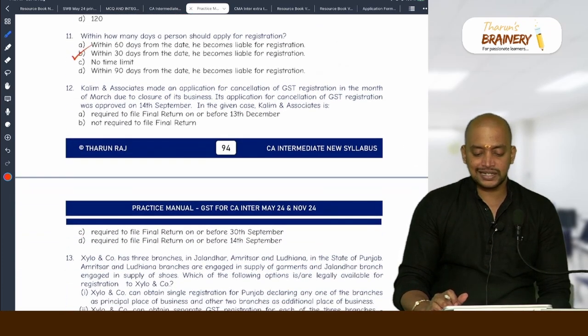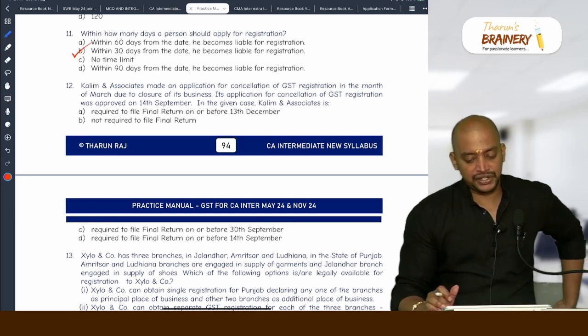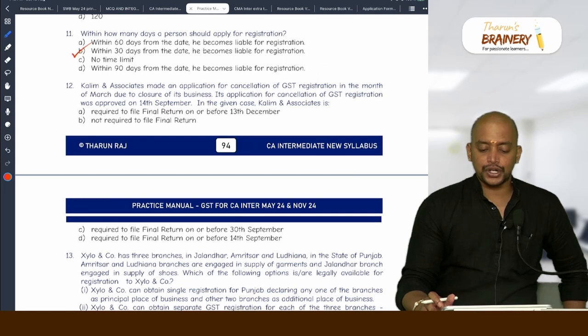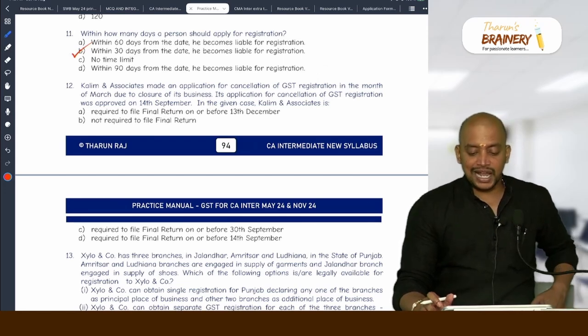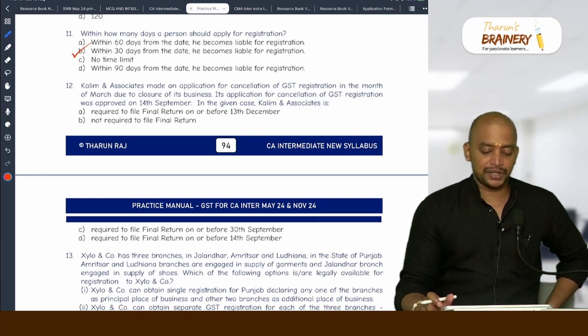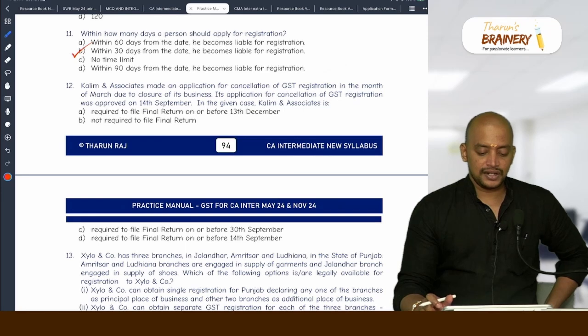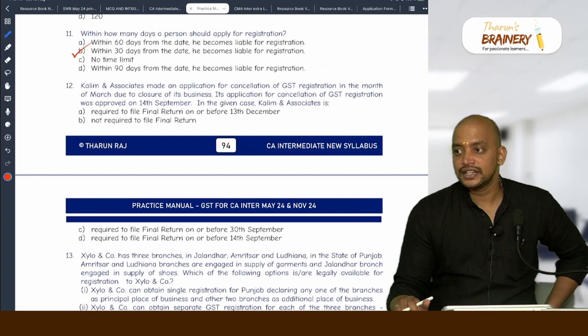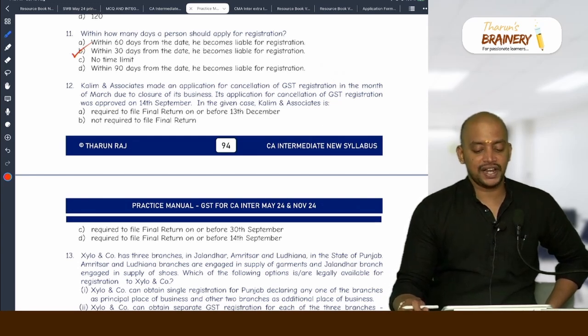Kaleem and Associates made an application for cancellation of GST registration in the month of March due to closure of its business. Its application for cancellation of GST registration was approved on 14 September. In the given case, is Kaleem and Associates required to file a final return or not required to file a final return? Why? See, they have to file a final return for cancellation, not an annual return. This is not an annual return. It is a final return. They have to file a final return.